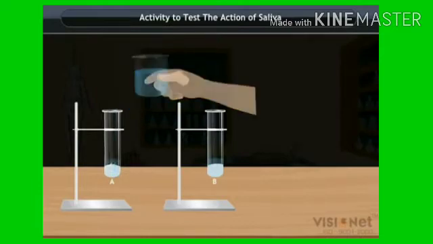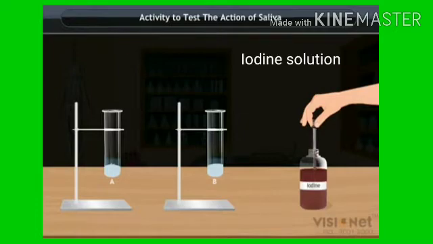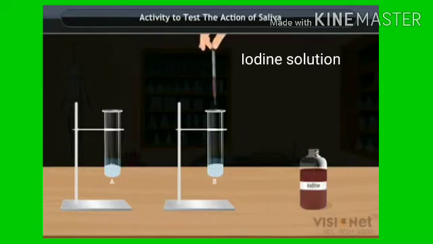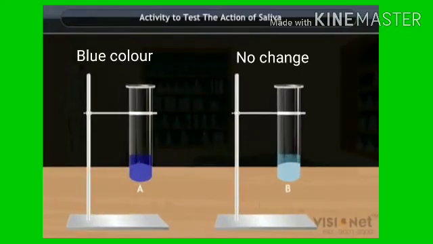Clear? Then, my dear, you should take iodine solution and add iodine solution to both the test tubes. Observe the color change. Here you can see that the boiled rice turned blue. The chewed boiled rice remained the same.